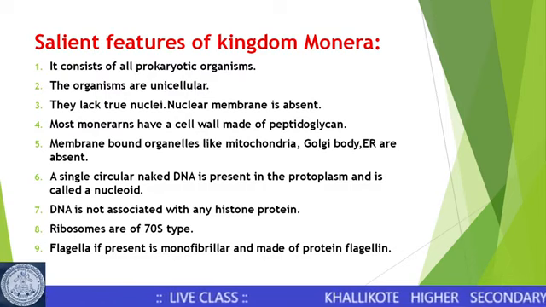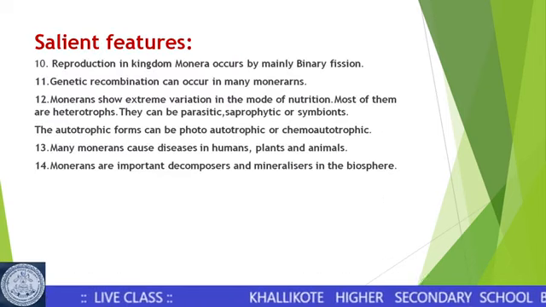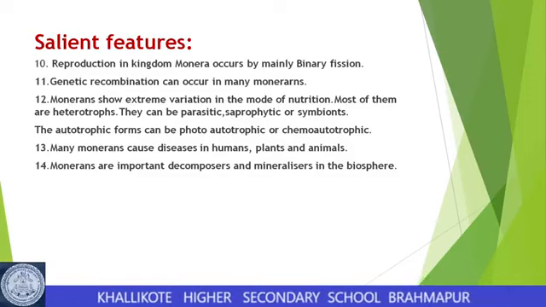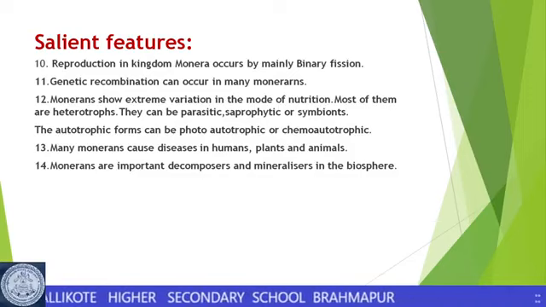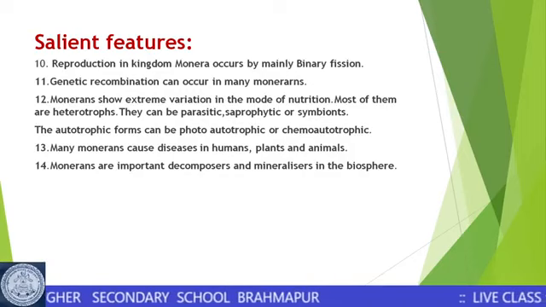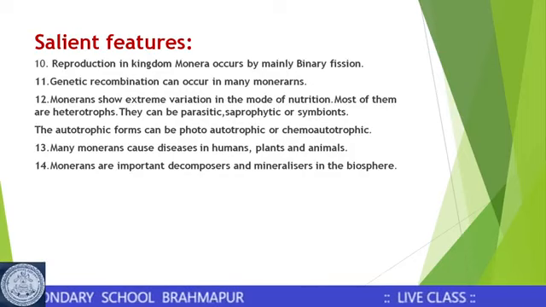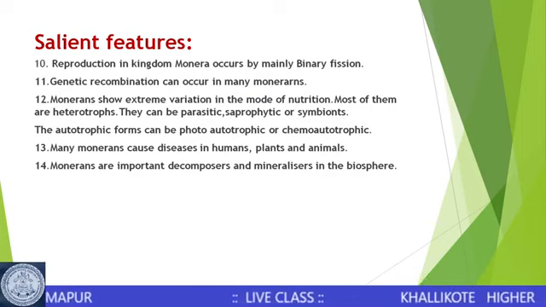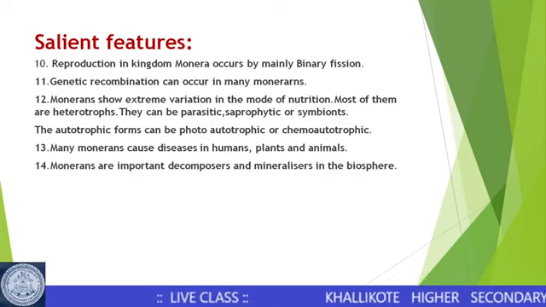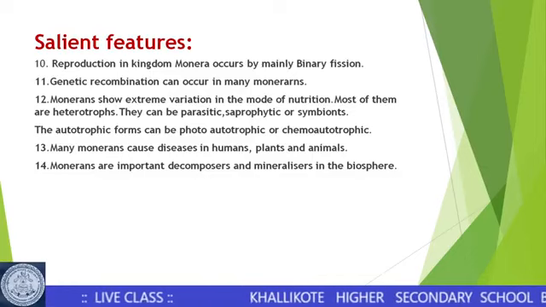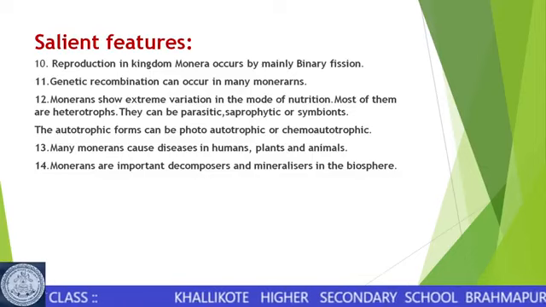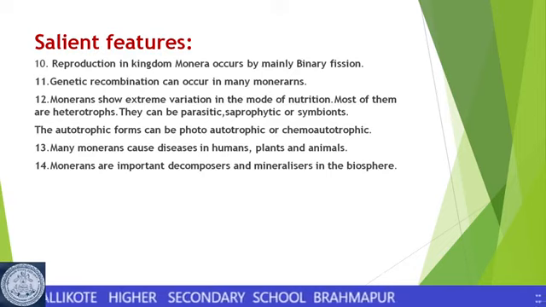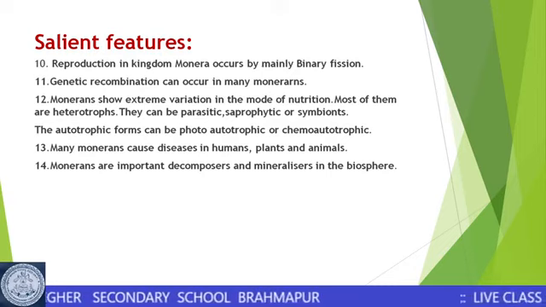The next feature is that reproduction in kingdom Monera occurs mainly by binary fission, and genetic recombination can occur in many of the Monerans. In their mode of nutrition, Monerans are mainly heterotrophs. They are either parasites, saprophytes or symbionts, and the autotrophic forms can be photoautotrophic or chemoautotrophic.